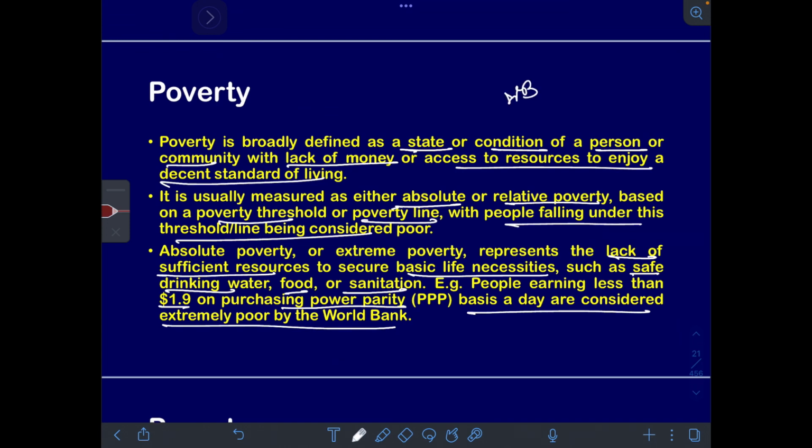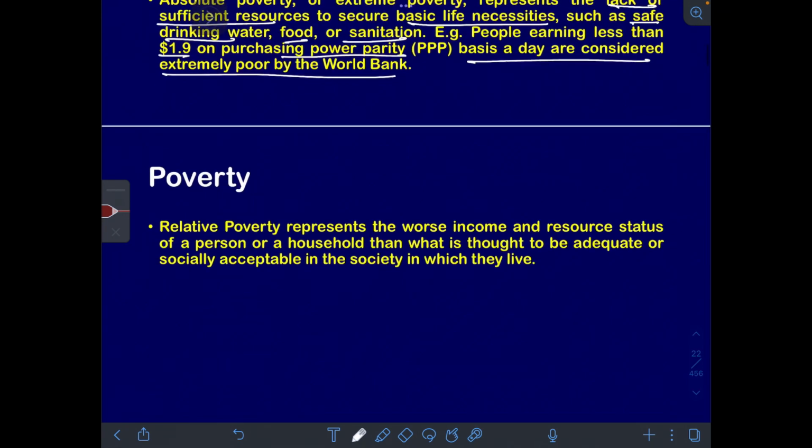So World Bank's definition of poverty is what? If a person is living under $1.9 per day is considered as what? Poor. That roughly translates to what? Living under 160 rupees in India per day. If you are earning less than 160 rupees, then you are extremely poor by World Bank's definition.